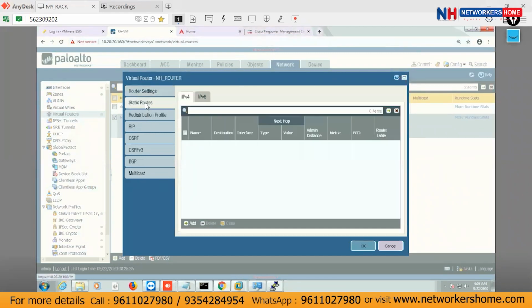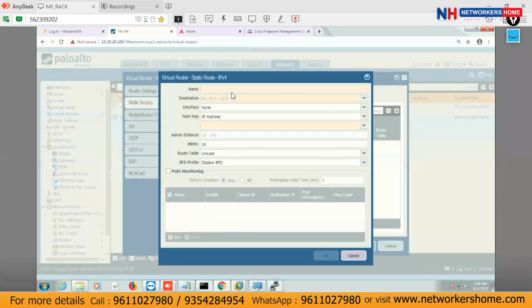Now go to the static route, okay. In the static route here we have two options, v6 or v4. Which routing protocol you want to configure, for which routed protocol you want this. I just want it for IPv4, so add a name here. The name is just that I'm using static routing. This is just a name only, nothing else.